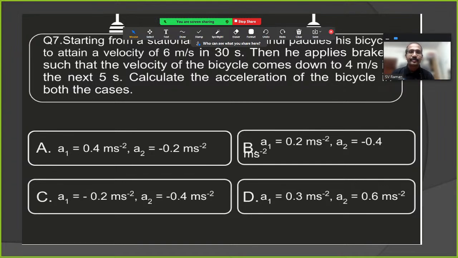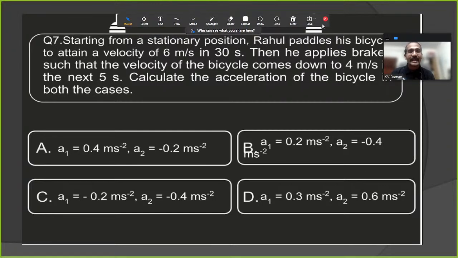Now, the question here: starting from a stationary position, Rahul pedals his bicycle to attain a velocity of 6 meters per second in 30 seconds. Then he applied brakes such that the velocity of the bicycle comes down to 4 meters per second in the next 5 seconds. Calculate the acceleration of the bicycle, in both the cases.